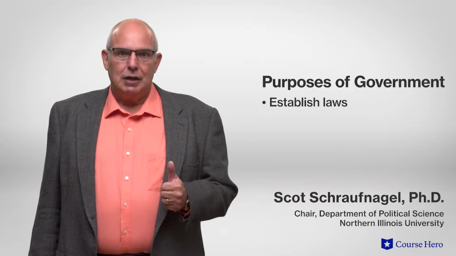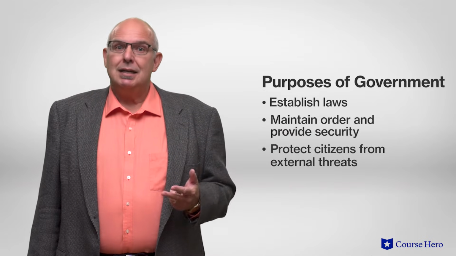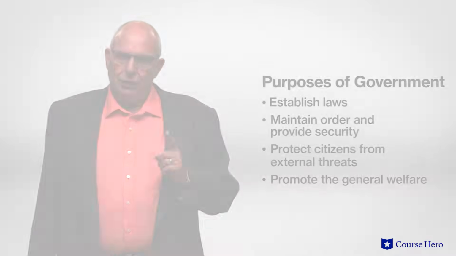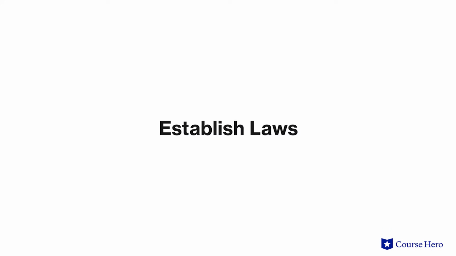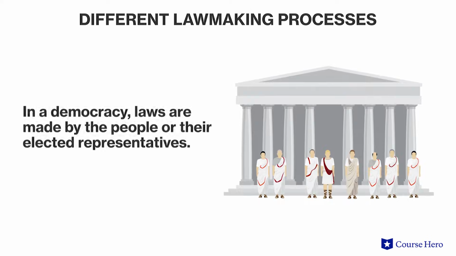The primary purposes of government are fourfold: to establish laws, maintain order, protect citizens from external threats, and promote the general welfare by providing public services. First, all governments enact laws. However, the lawmaking process and systems vary from country to country. In an absolute monarchy or dictatorship, laws are proclaimed by a ruler. In a democracy, laws are made by the people, or more commonly, their elected representatives.